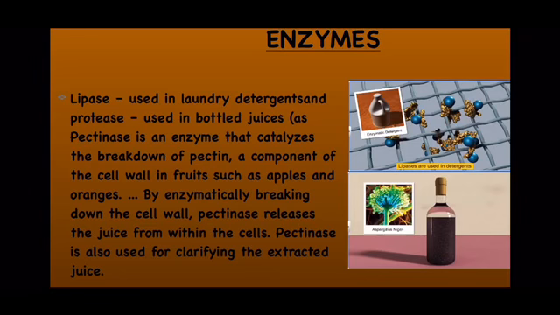The juices which you make at home are quite pulpy. Okay, they are not very clear. So why do these juices that you get from outside have so much clarity?